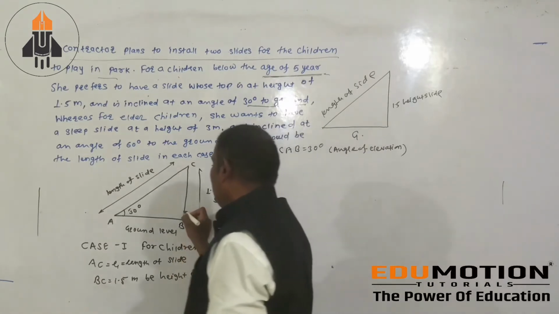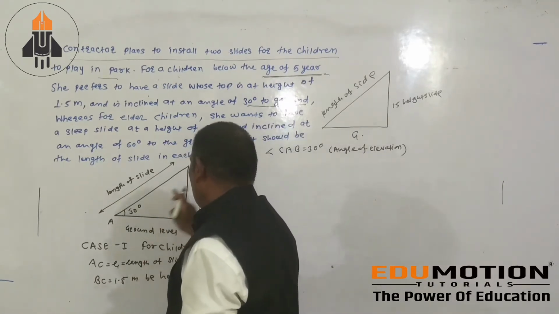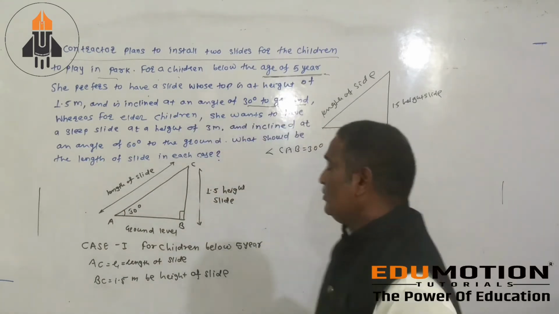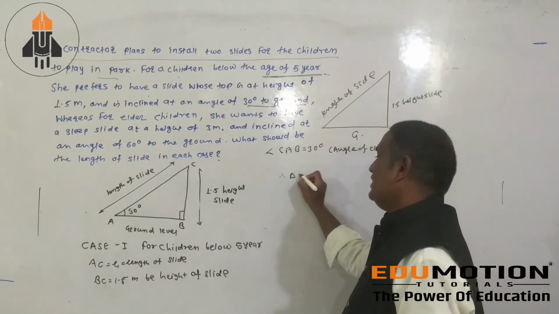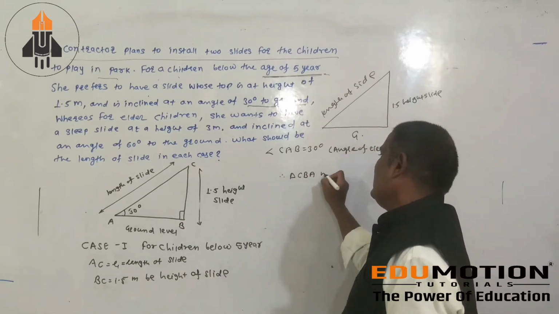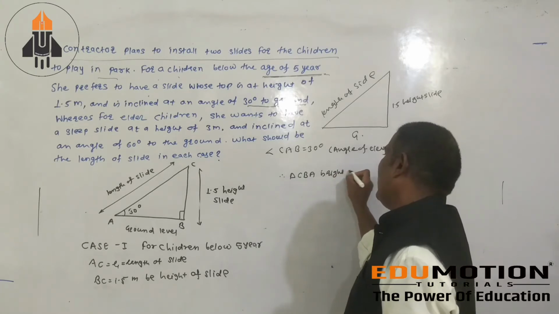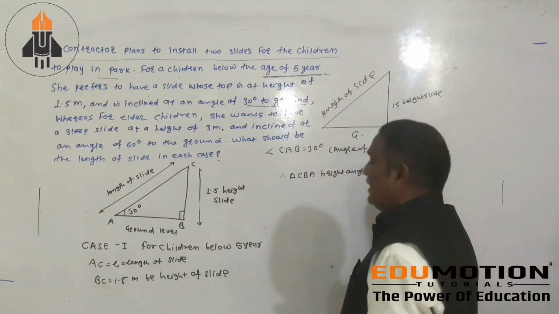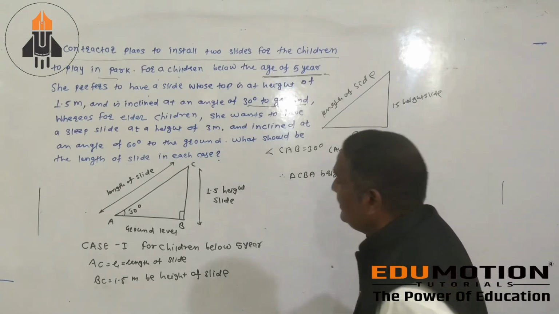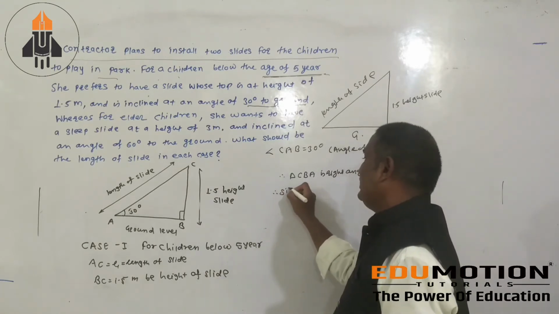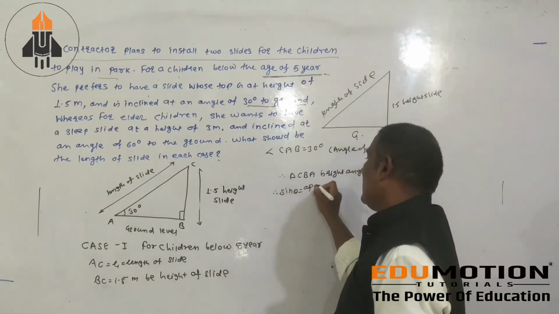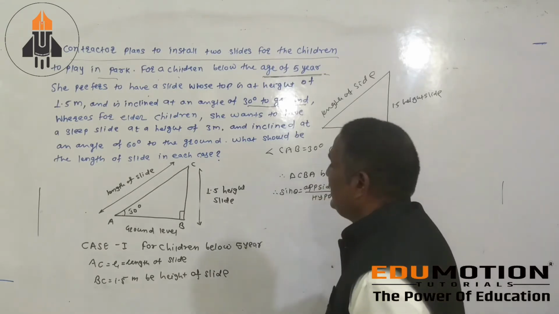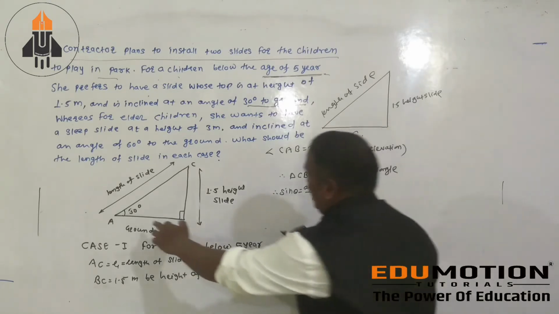Then this is your 90 degree. This is your front side and this is your hypotenuse. Then which ratio will come? Then this triangle CBA is a right angle triangle. Then we get sin theta equals opposite side divided by hypotenuse. Which is your opposite side? Which is the angle?